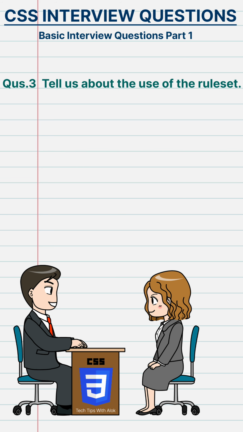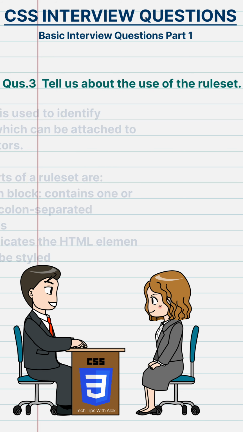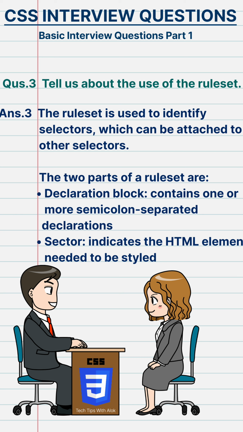Tell us about the use of the ruleset. The ruleset is used to identify selectors, which can be attached to other selectors. The two parts of a ruleset are: the declaration block, which contains one or more semicolon-separated declarations, and the selector, which indicates the HTML element needed to be styled.